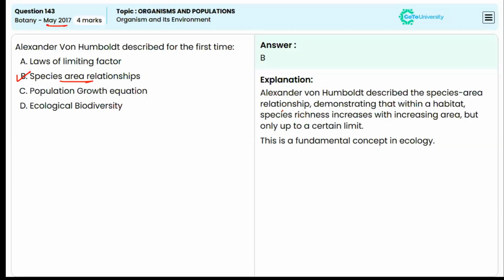So Alexander von Humboldt described the species area relationship, demonstrating that within a habitat, species richness increases with the increasing area, but only up to a certain limit. This is a fundamental concept in ecology.